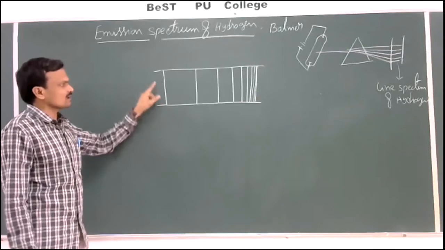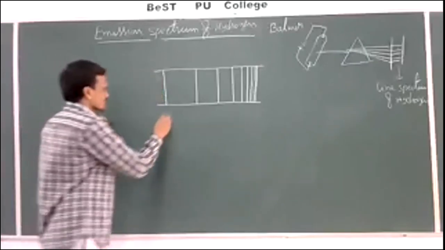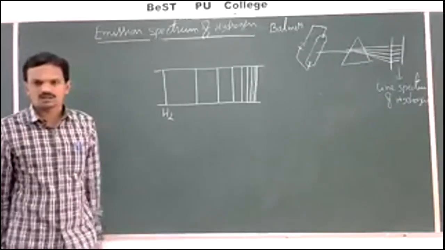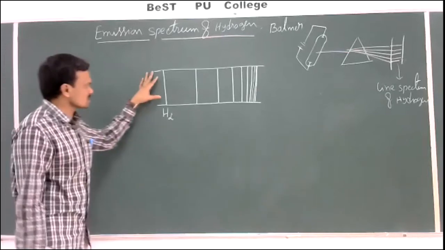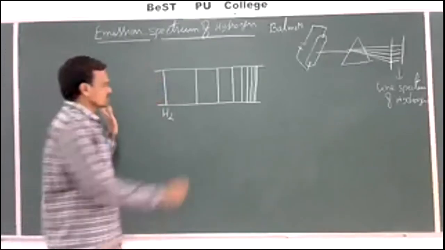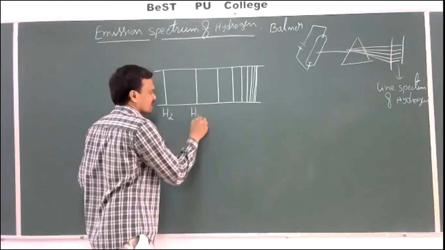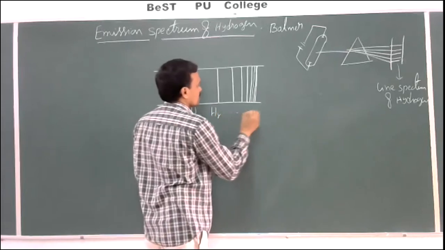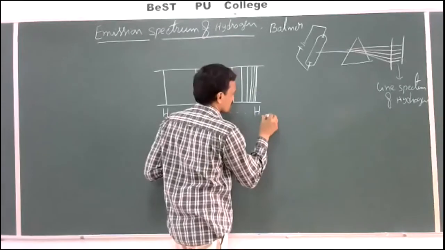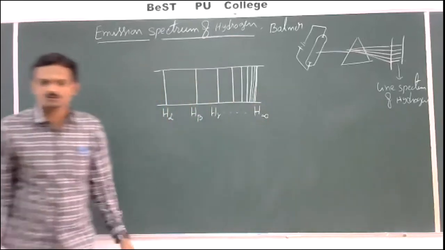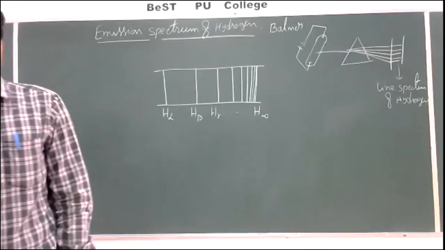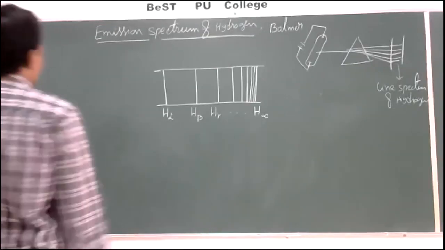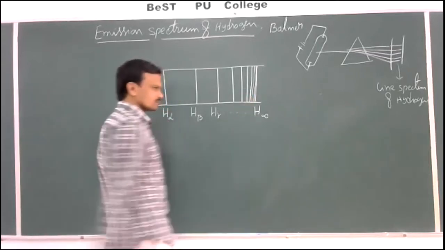The first line of this Balmer series is named the H alpha line. The second line is known as the H beta line, the third line H gamma line, and so on. The last line is H infinity.